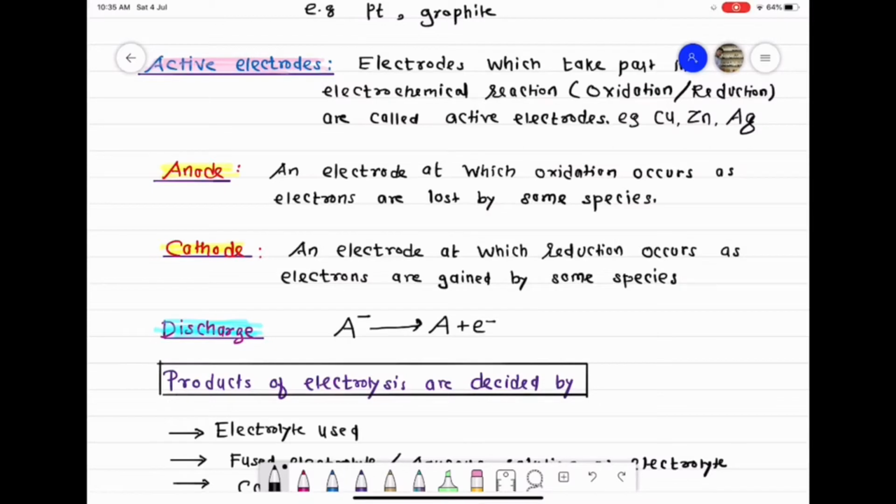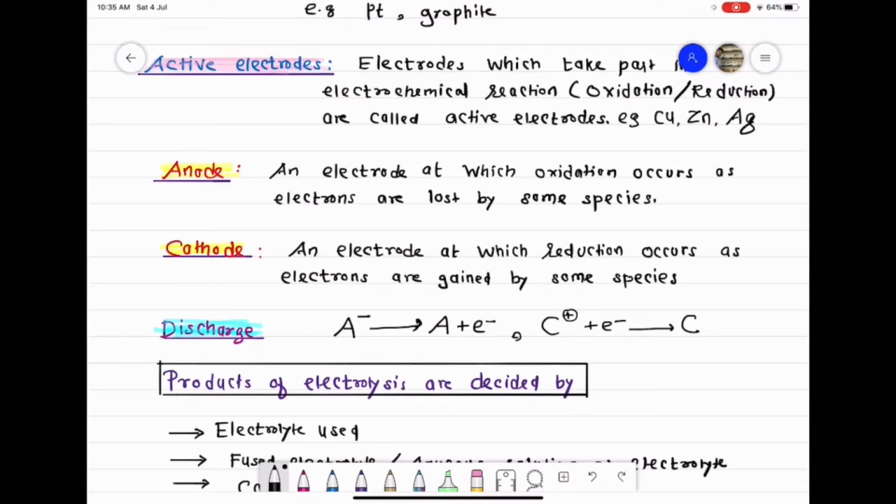So class, this process is oxidation. So I say anion gets discharged at the anode. Similarly, if I take a cation, the cation goes to the cathode, gains electrons and becomes a neutral atom. Here the cation undergoes reduction, so I also say the cation is discharged.